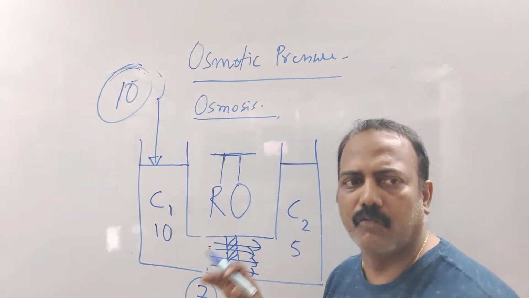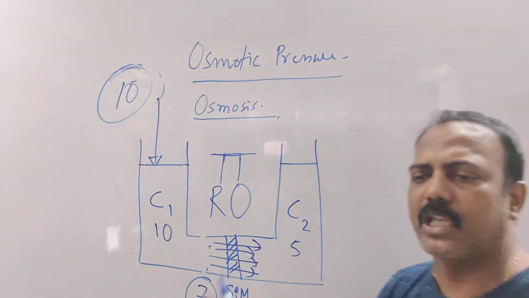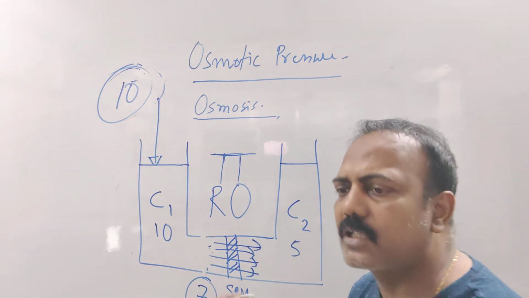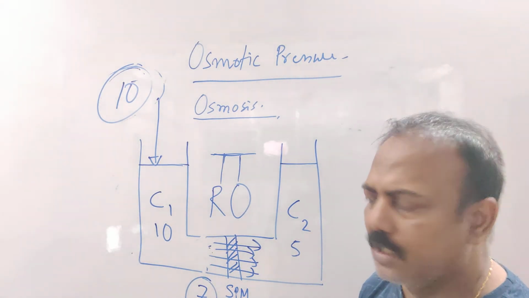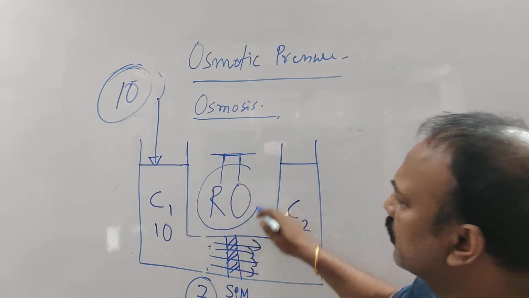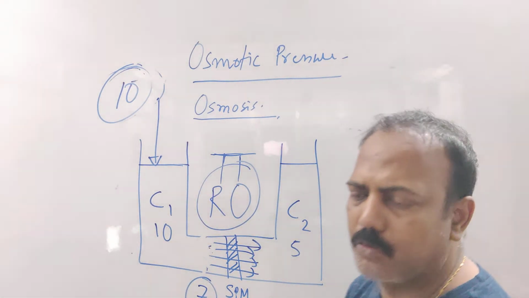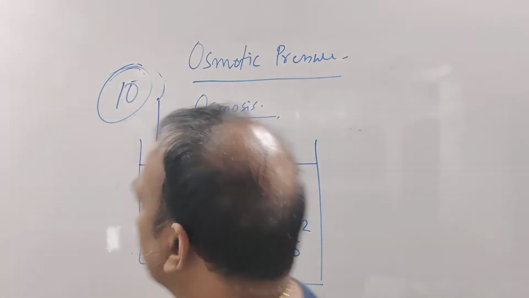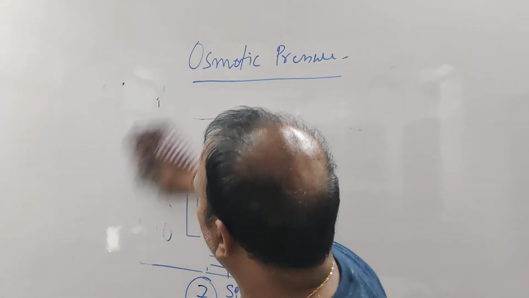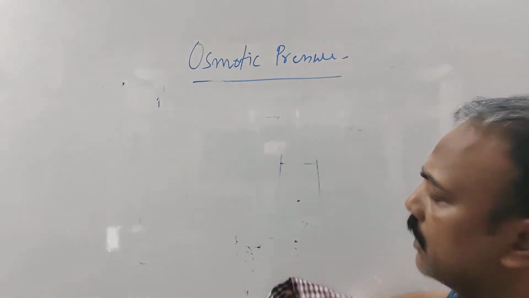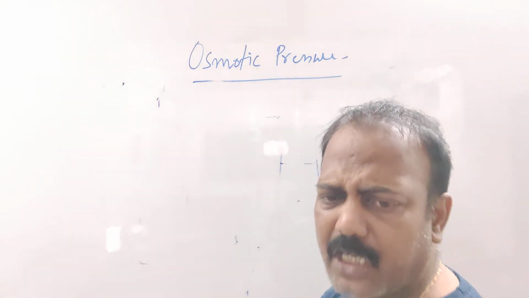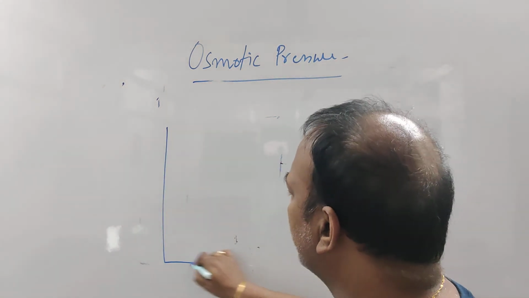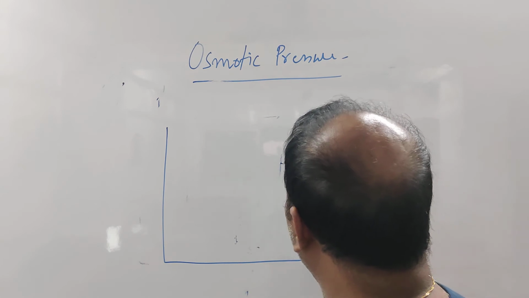Reverse osmosis is where the external pressure is more than the osmotic pressure, so that the water flows in the opposite direction. We are forcibly making it flow in the opposite direction. And by this process of reverse osmosis, what can we do? You know, in the coastal areas there is a huge scarcity of drinking water. Though there is a huge lot of saline water in the sea, there is very much scarcity of drinking water. So they make drinking water by reverse osmosis.